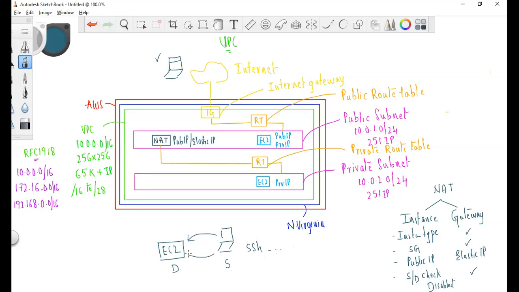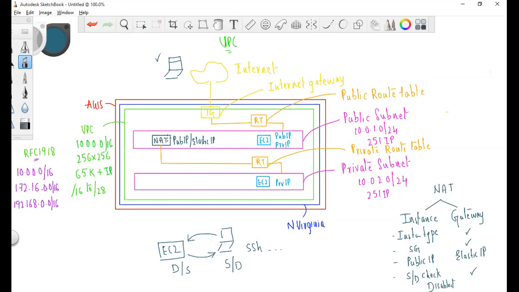When it is responding back with relevant information, this is the source and that is the destination. So at some point of time, this is either the source or the destination. Correct? So it is requesting, doing some process and sending the information. So this EC2 instance can become the source or the destination at some point of time.